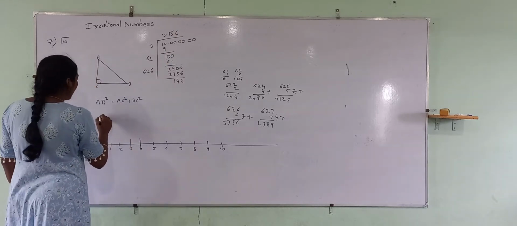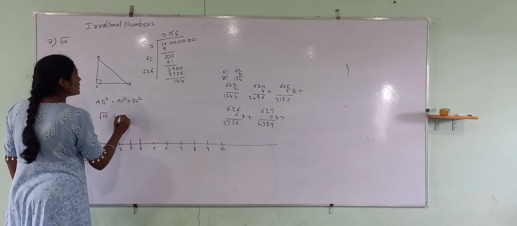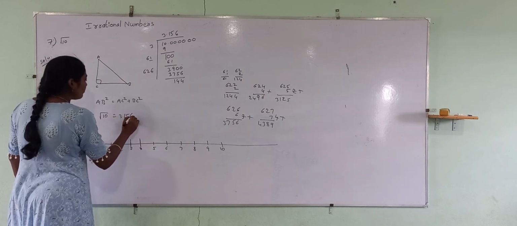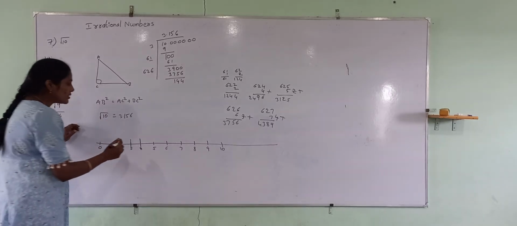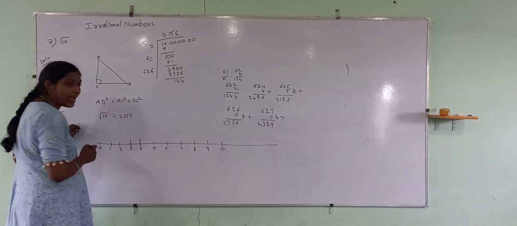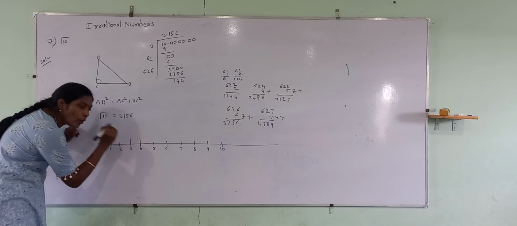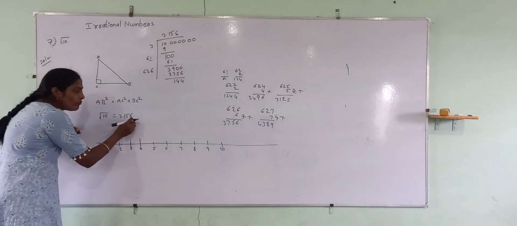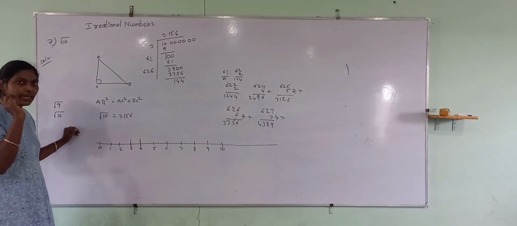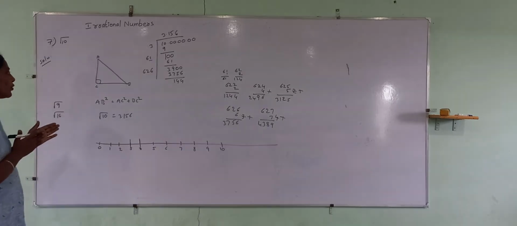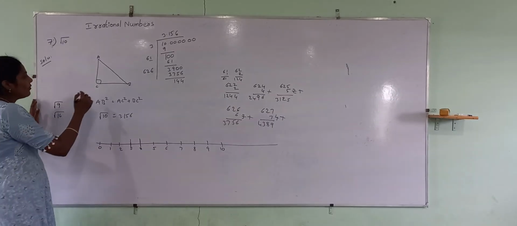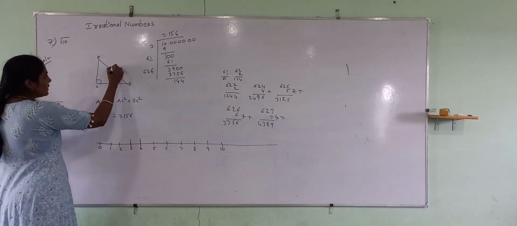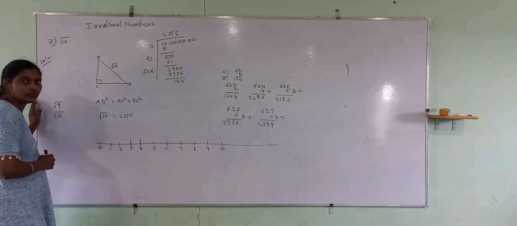So, square root of 10 is equal to 3.156. To represent this, the number is more than 3. Okay, 3.1 we can place. What about 5, 6? It's pretty difficult. So what we have to do is consider the right angle triangle. For example, this is square root of 10.